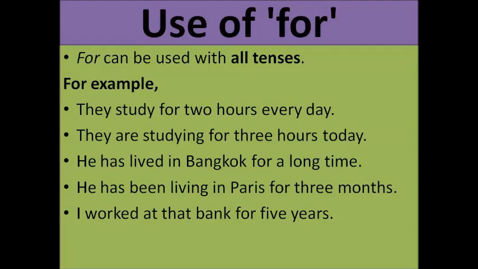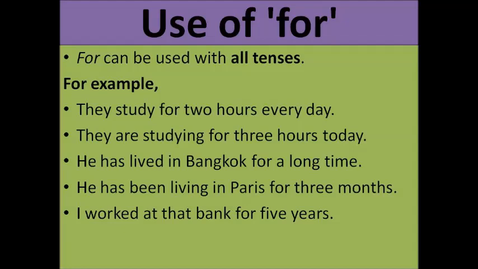So for example here for it can be used with almost all tenses. You can see here they study for 2 hours every day. With present tense also we can use they study for 2 hours every day. They are studying for 3 hours today, right? He has lived in Bangkok for a long time. He has been living in Paris for 3 months. I work at the bank for 5 years, right? So here you can see present tense को चाहिँ, okay, almost present tense को चाहिँ सबै aspects सँग, right?